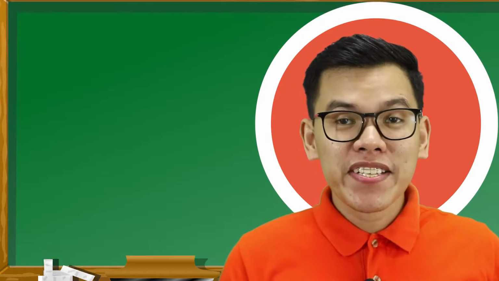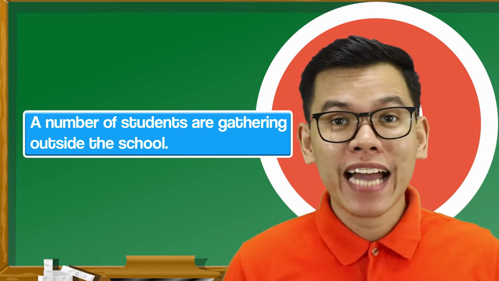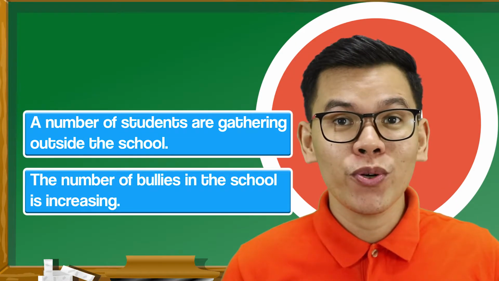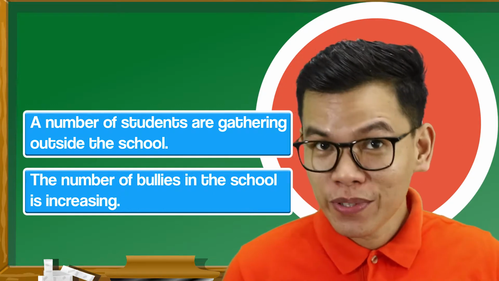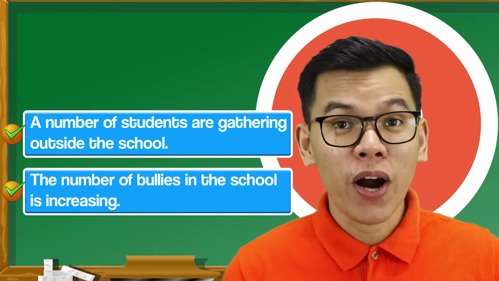Let's look at these examples. Number 1, a number of students are gathering outside the school. Number 2, the number of bullies in the school is increasing. Which one do you think is the correct sentence? That's right. Both of them are correct.